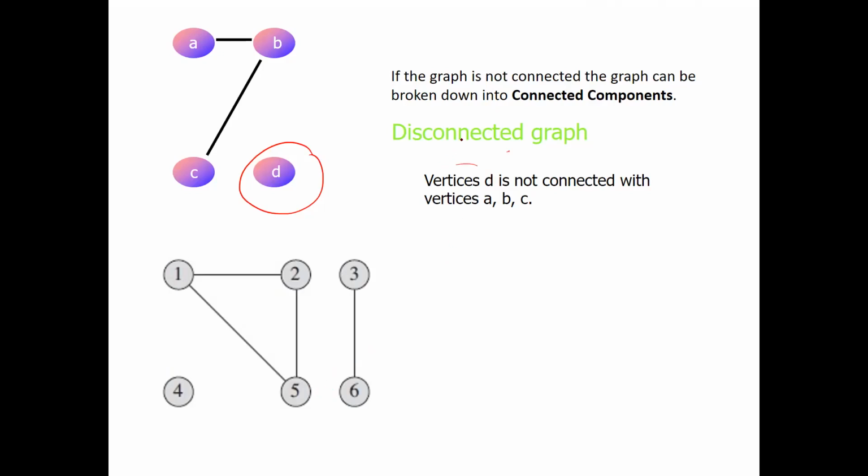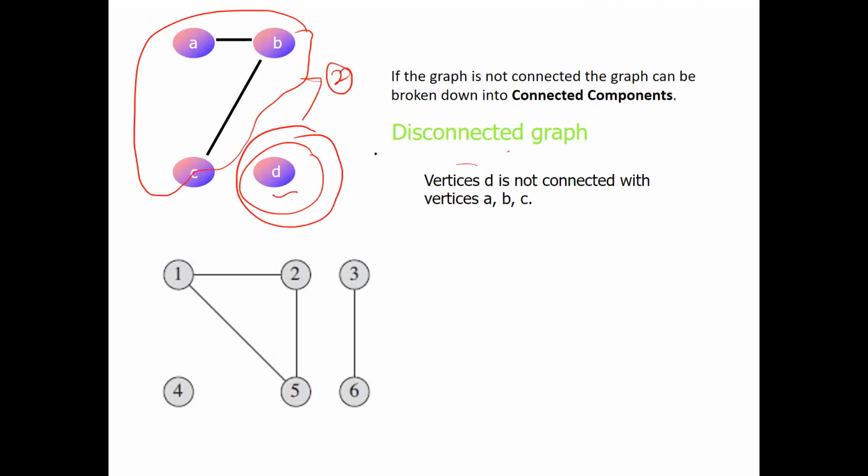Now what will happen in these cases if the graph is disconnected? How many connected components are there? This graph basically has two connected components. This is one component which is connected, acting as a connected graph. This is another component which is a connected component. So this graph has two connected components.